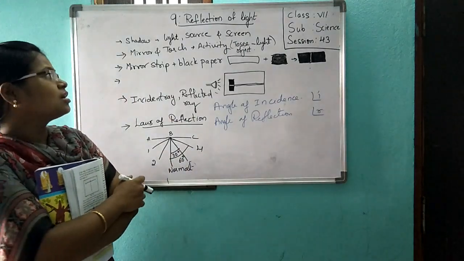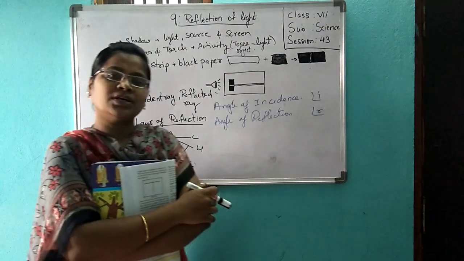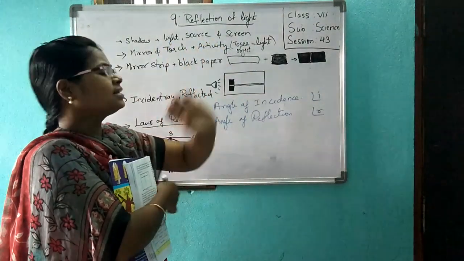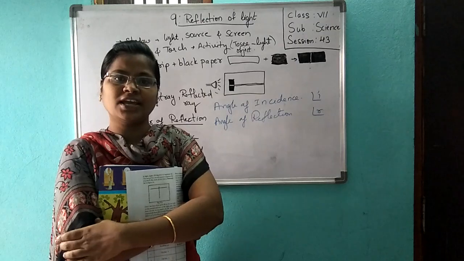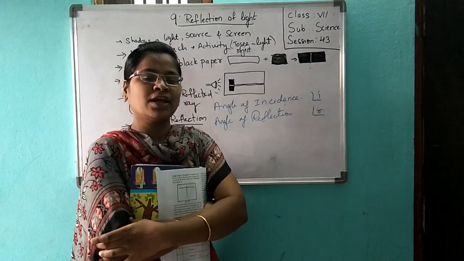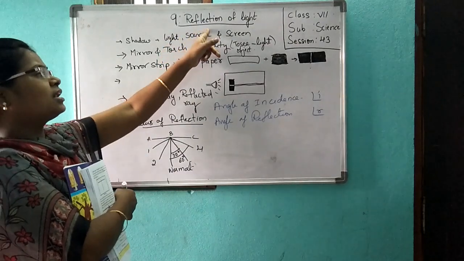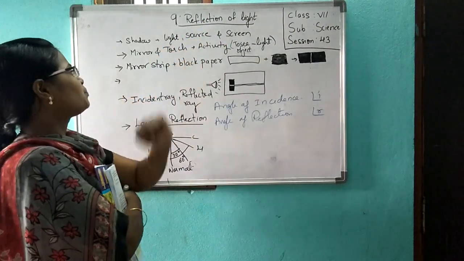Now first, I told you, to form a shadow you require a light source, an object and a screen. These three you require to form a shadow. Here, light is what we are studying about. Okay, next one.